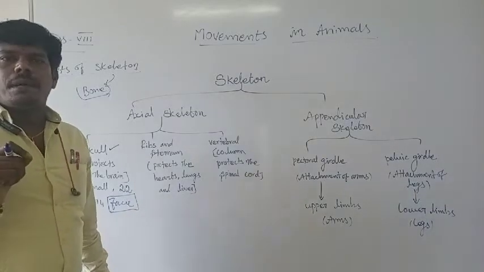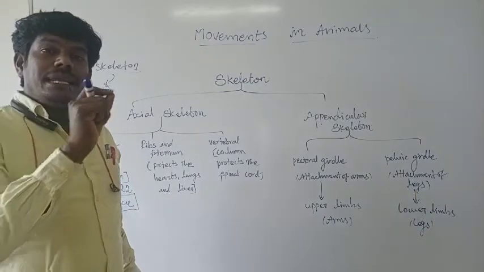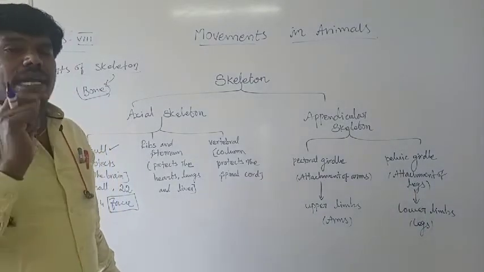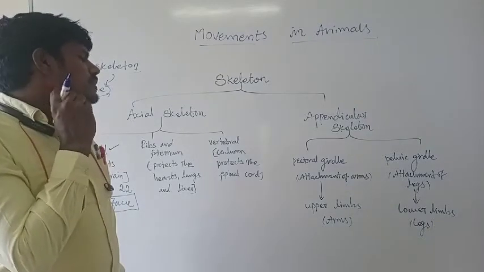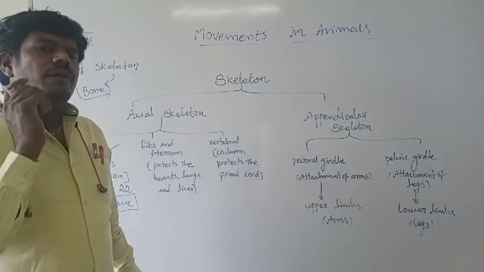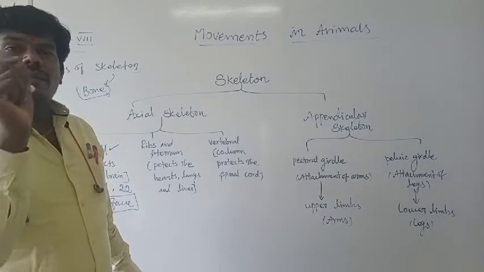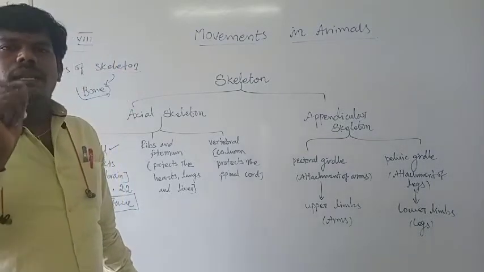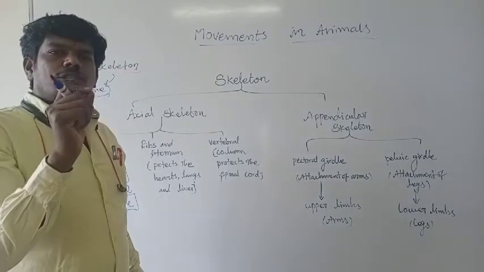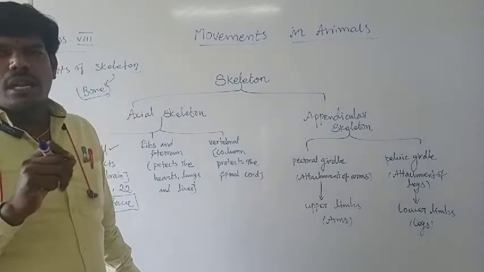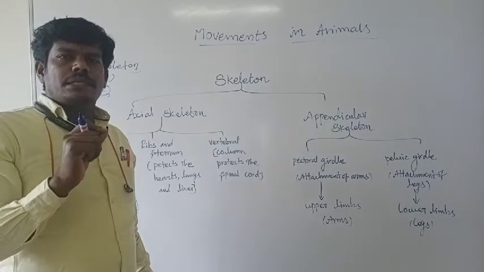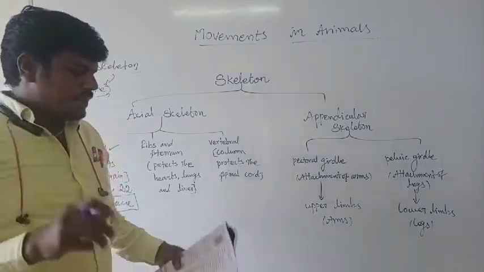Where is the ligament present? Ligament is present between two bones that are connected. For the lower jaw, this is where it connects. So wherever bones are connected, there will be ligaments. Without ligaments, it is not possible for the bones to join together or be involved in a particular process. At the same time, muscles also support it.